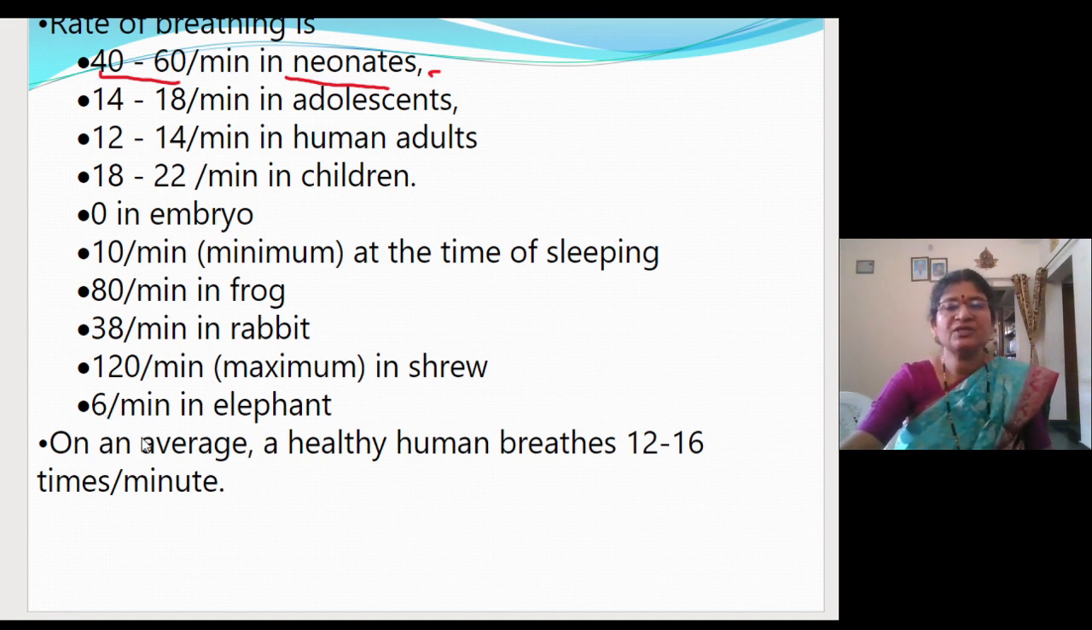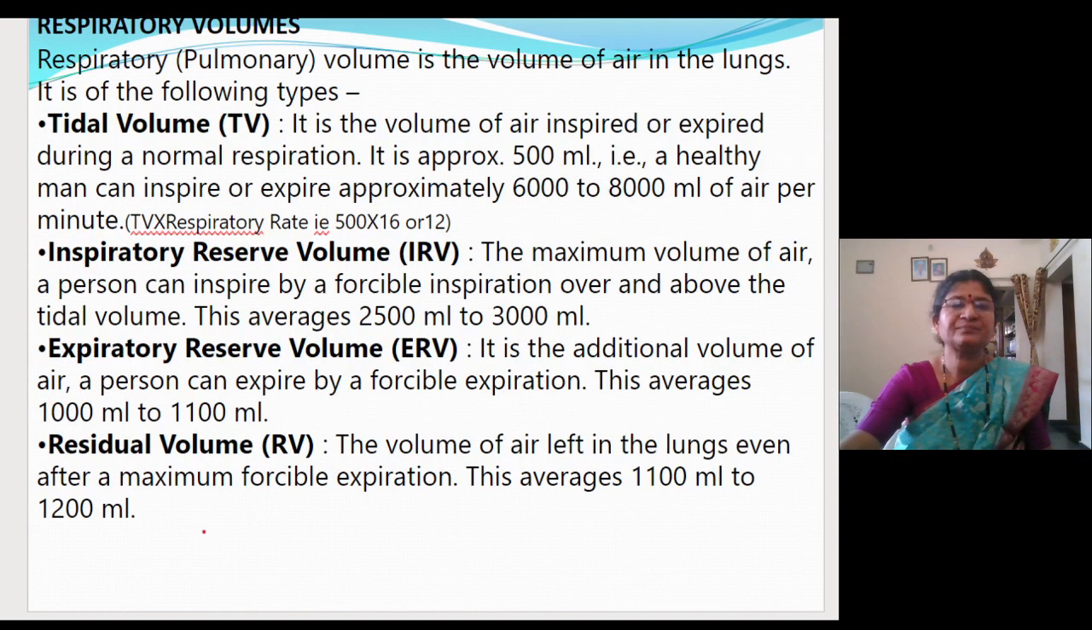So on an average, the smallest animals respire more and the bigger ones respire less. A healthy human being breathes 12 to 16 times per minute. This is just to compare the rate of respiration. Now let us go to the next slide.